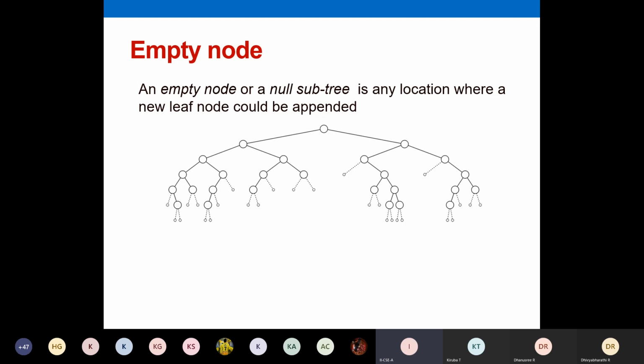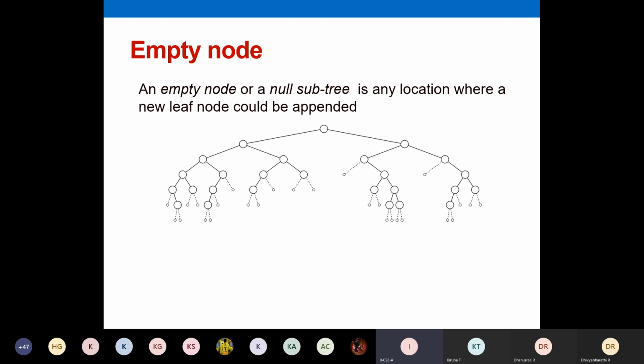Okay. So in our earlier trees, we saw that there is a root node. There are so many branches. You have leaf nodes, is it not? So whenever I want to insert new data to a tree, we are going to do insertions only at the leaf node. Below a leaf node, we are going to insert a new node. So that's why we call it an empty node or a null subtree. There only we are going to do insertions.